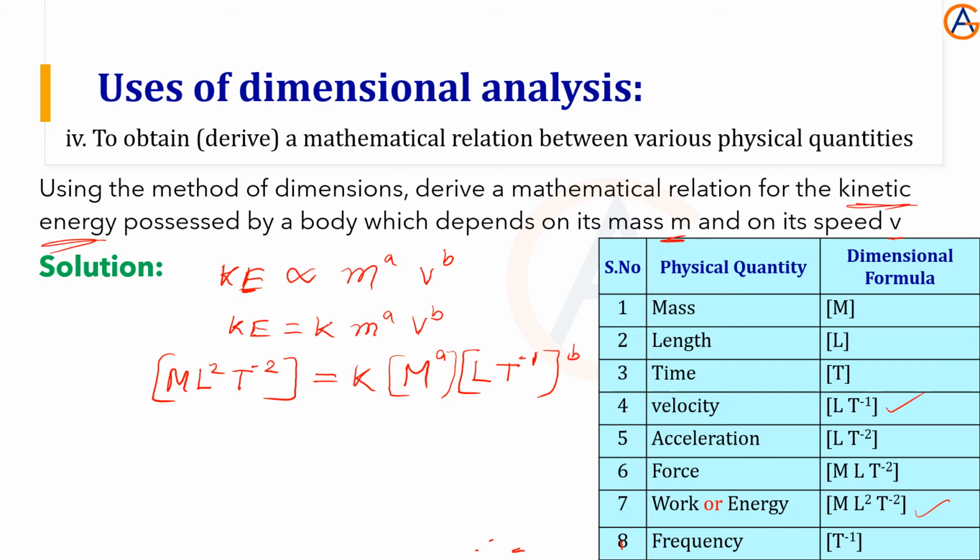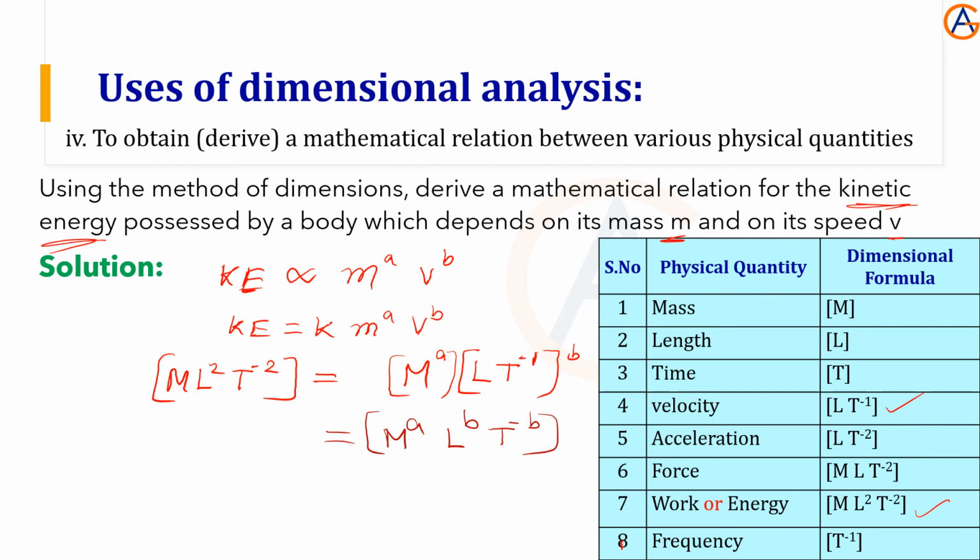So here K is a constant, so no need of this K. Again we are going to write in terms of the dimensional formulas. So we can rewrite as M power A, L power B, T power minus B. Now we compare the powers.